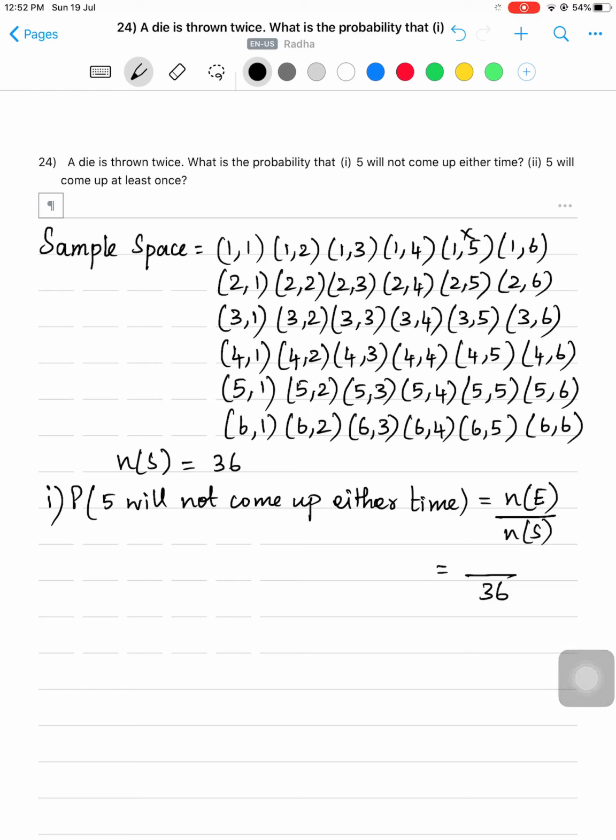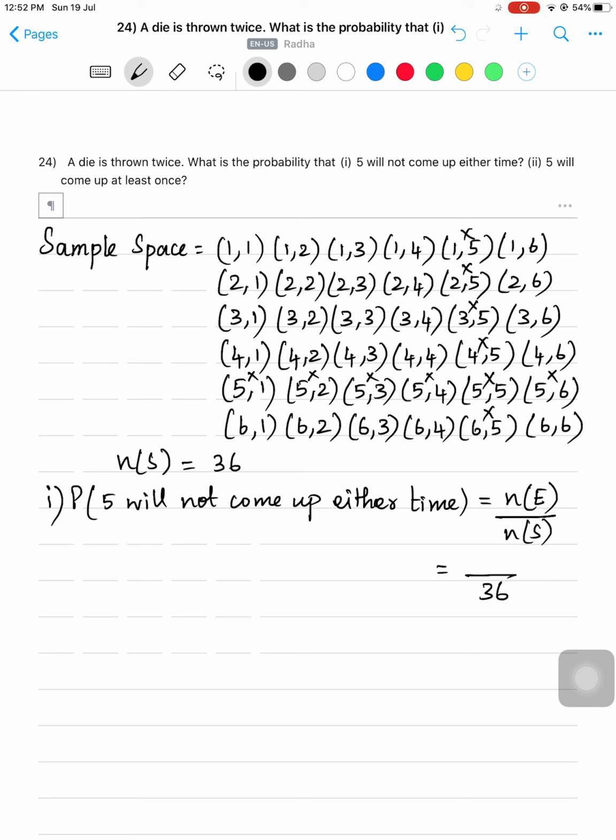So this you should leave: 1,5; 2,5; 3,5; 4,5; 5,5 and 6,5. Similarly, in this row also there is 5. So 5,1 we have to leave, 5,2; 5,3; 5,4; 5,5 already we have left. So 5,6. So 5 will not come up either time means we have to leave what all is crossed.